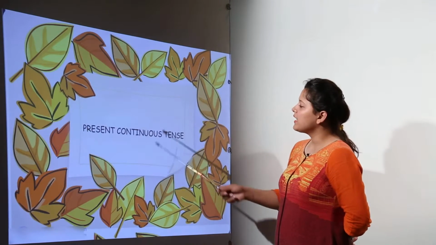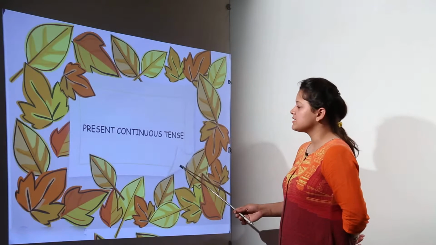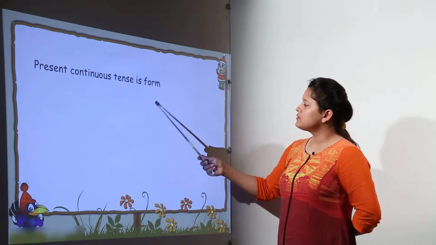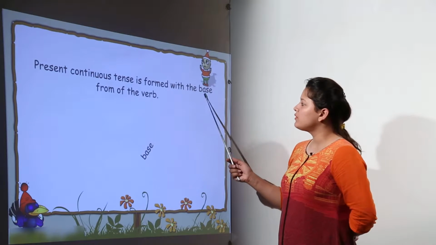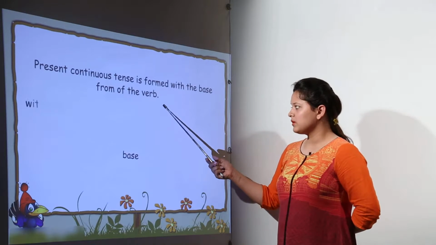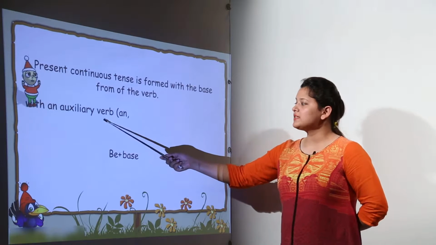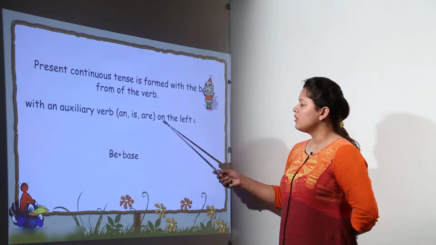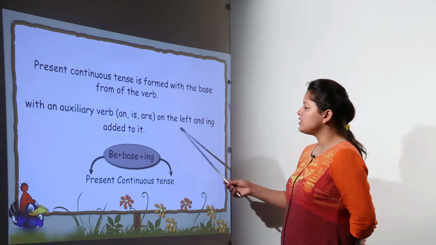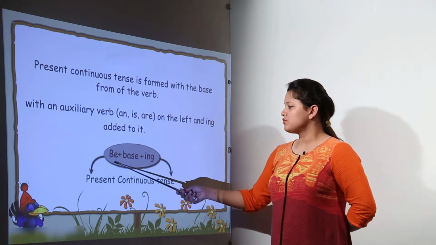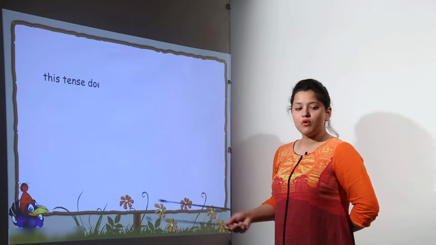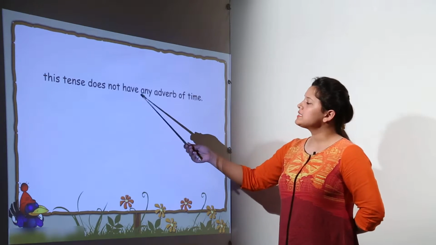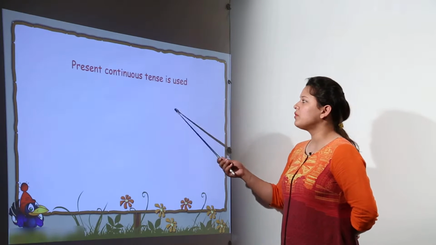Now we can have the present continuous tense. In present continuous tense, we will be able to learn that it is formed with the base form of the verb, but along with that an auxiliary verb like am, is, are on the left, and ing is being added to it. So we have the different forms of be plus the base form plus ing to the verb. This tense does not have any adverb of time.